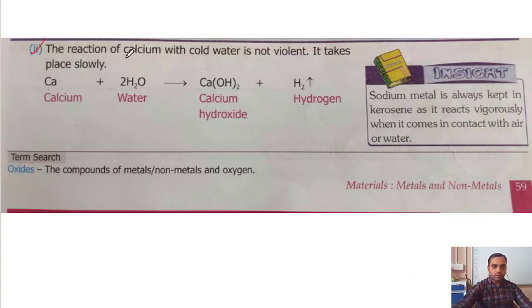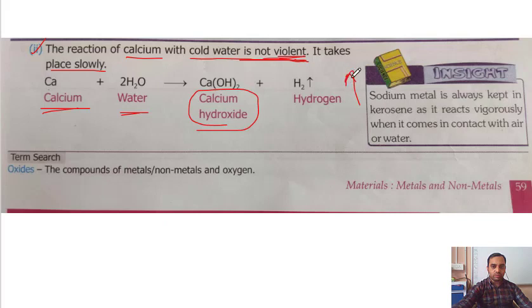Then the reaction of calcium with cold water is not violent. It does react, but not as violently as sodium. It takes place slowly. This is a very slow reaction. So when calcium reacts with water, calcium hydroxide is formed and hydrogen gas comes out.